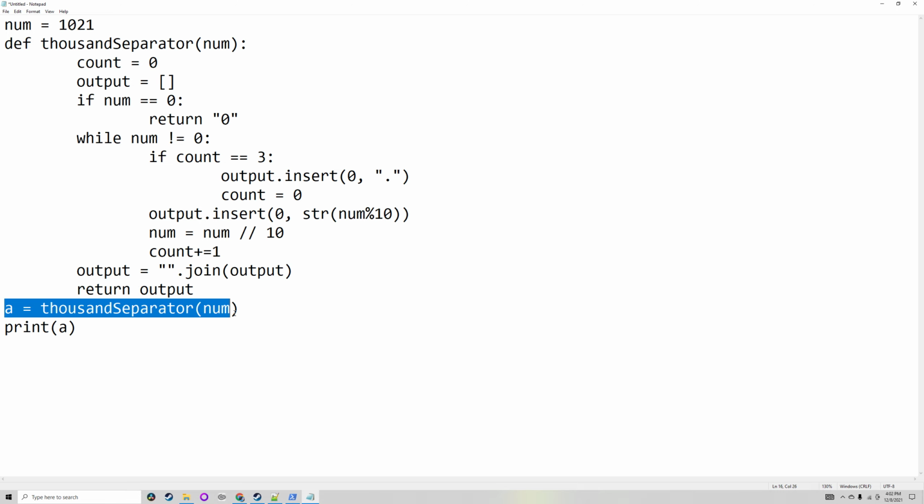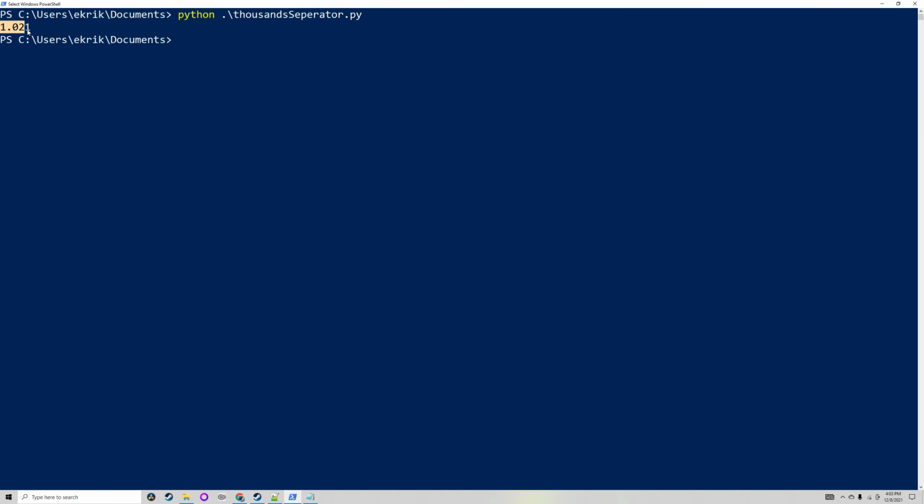It will call the function and get its output, and then it will print it, which in this case would be 1.021.